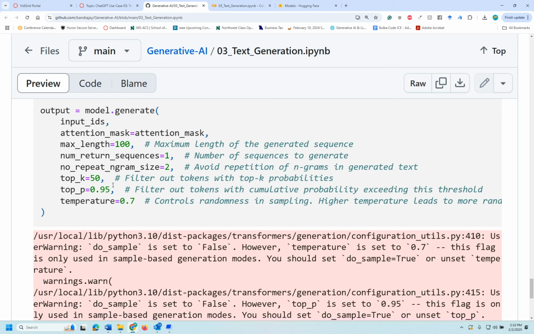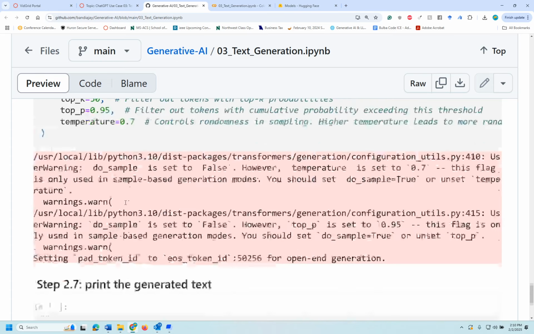Temperature is 0.7. If you use the lowest temperature, you get accurate results. If you use the highest temperature, that means 0 to 2, I believe, you get more randomness, which is not so good. So the lower the temperature, the better the results.